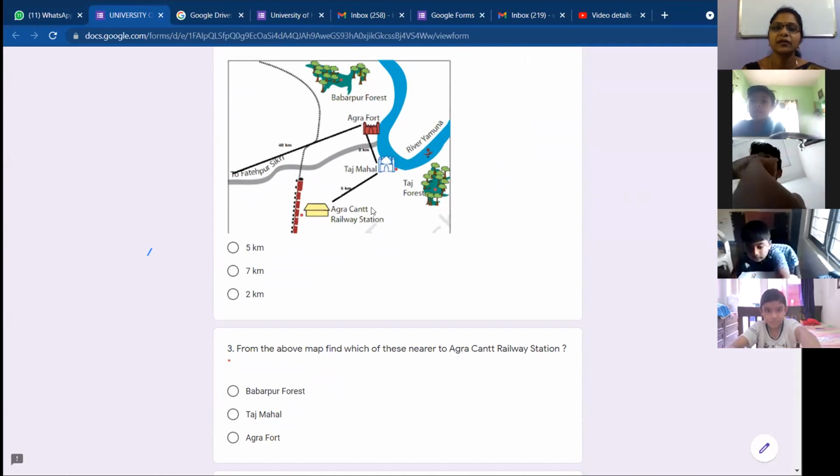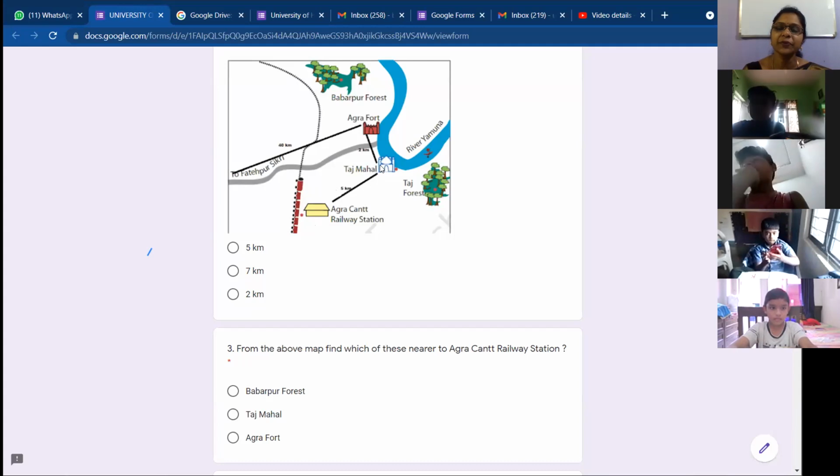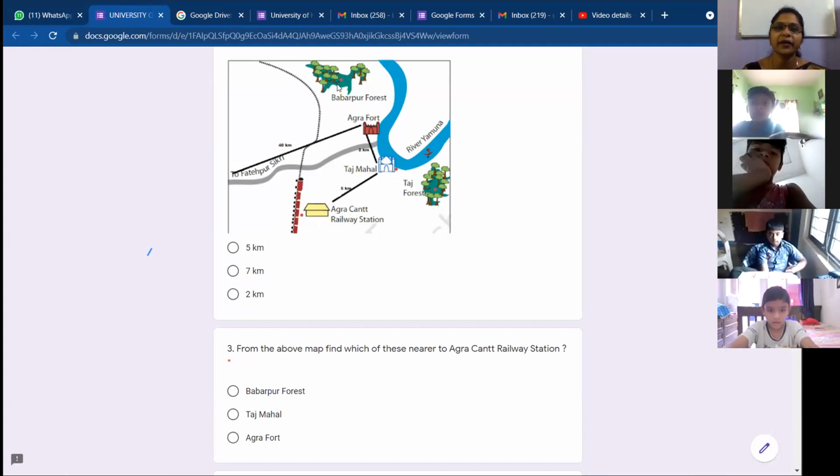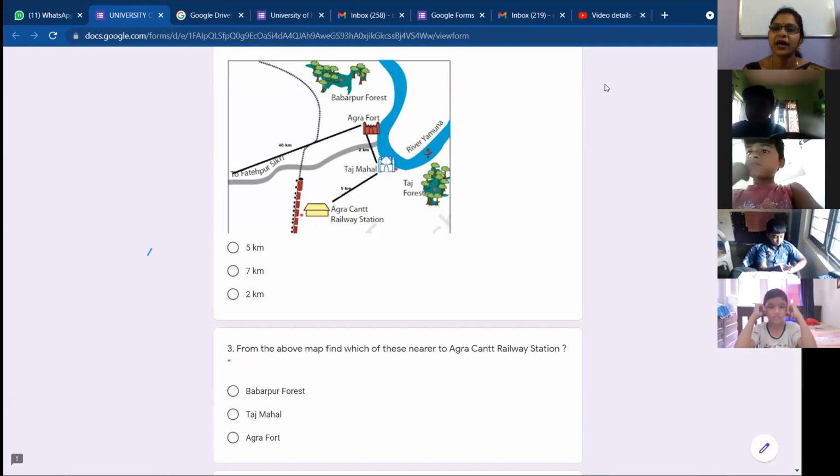Agra Cant railway station is here, right? Taj Mahal, Agra Fort, and Babarpur Forest. Which one is nearby? Taj Mahal, ma'am. Yes. So see the map properly and tell me. Taj Mahal. Very good, Pradyumna. Well done.